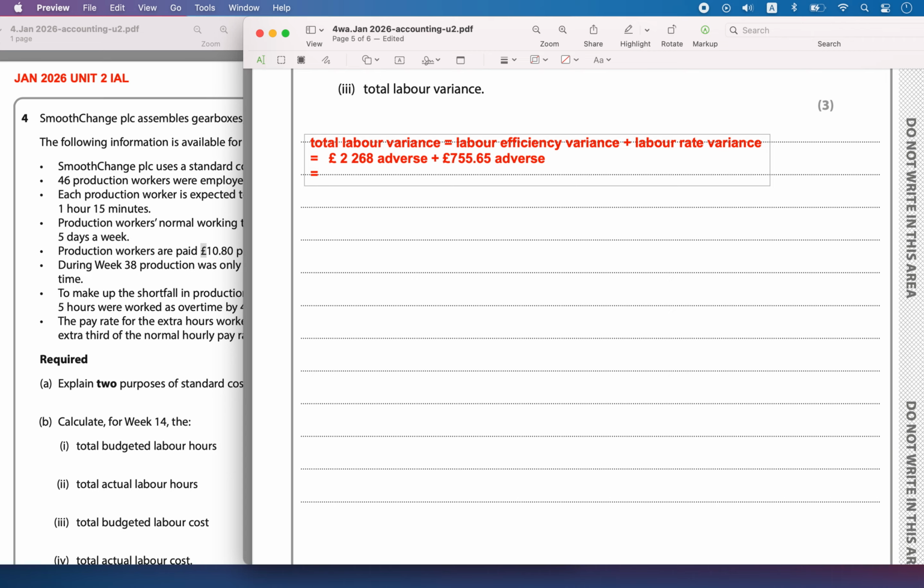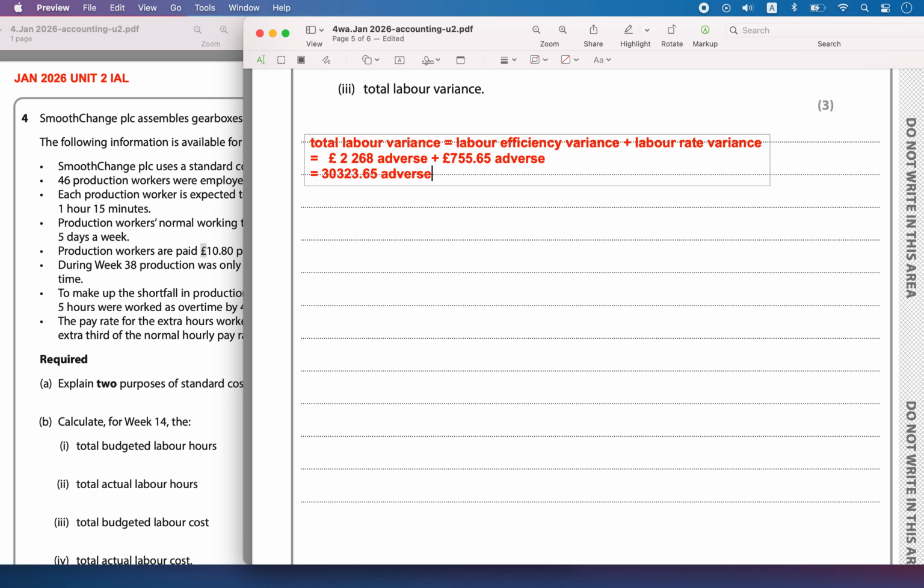So that is going to be equal to 2268 plus 755.65. So that is equal to 3023.65 adverse variance.